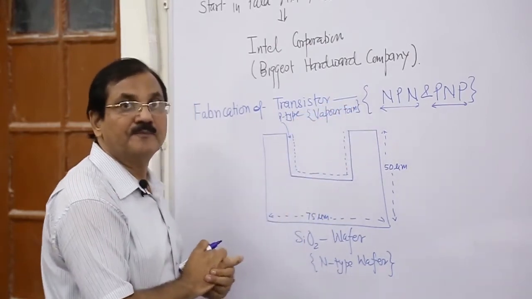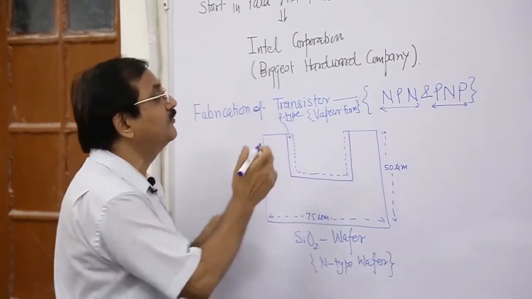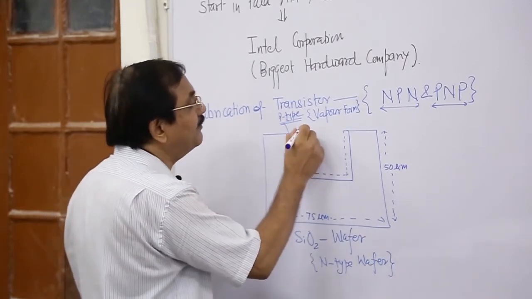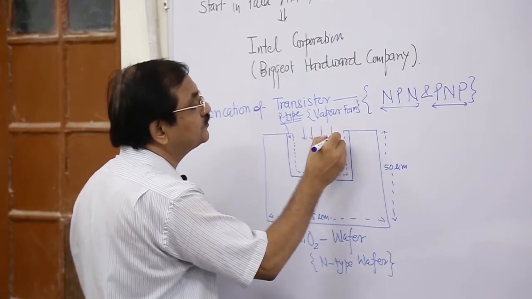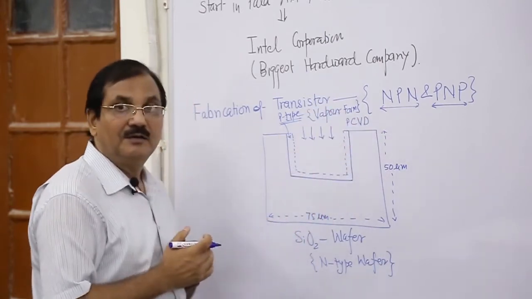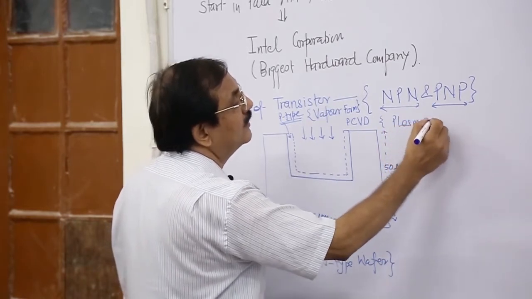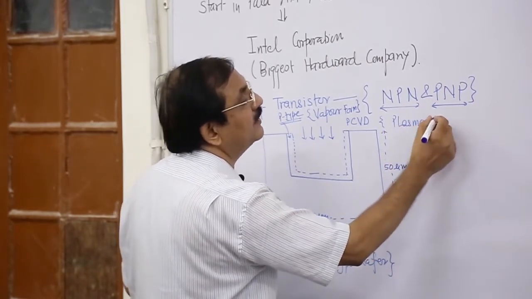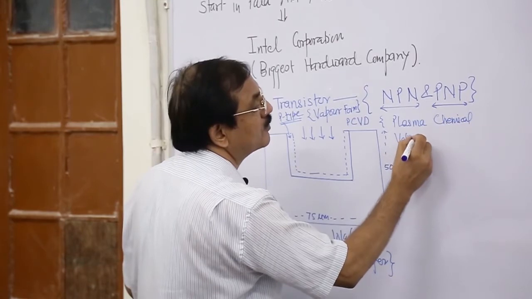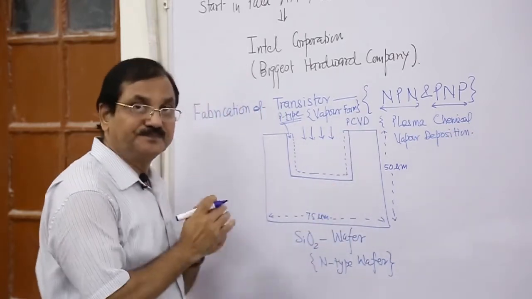This is vapor form, and with this vapor form of p type material. After that, we have also deposited by PCVD. PCVD is plasma chemical vapor deposition, plasma chemical vapor deposition.